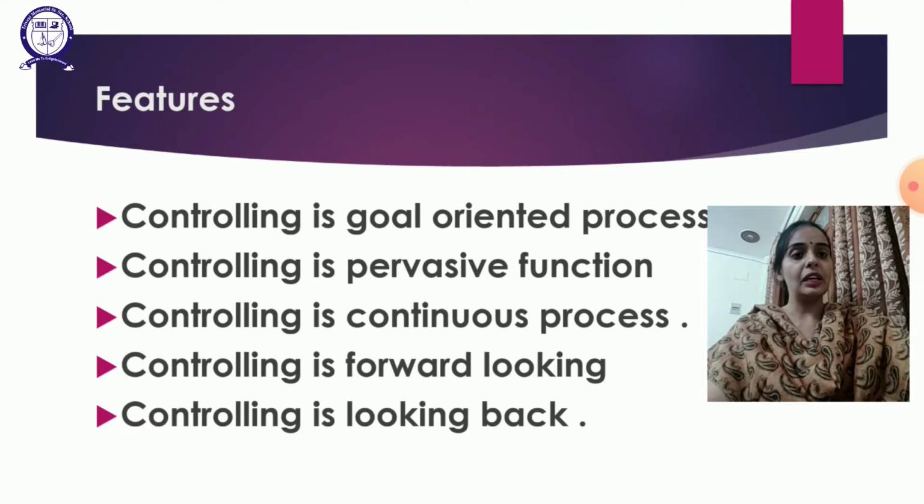Controlling is forward looking. How is controlling forward looking? Under the controlling, actual performance will be measured, then it will be compared with the standard performance, and if there are deviation or difference, then the corrective actions will be taken, and corrective actions will be taken for the future. The mistakes whichever happened in the past, those mistakes will not be repeated in the future. So corrective actions will be taken for the future. That's why controlling is forward looking.